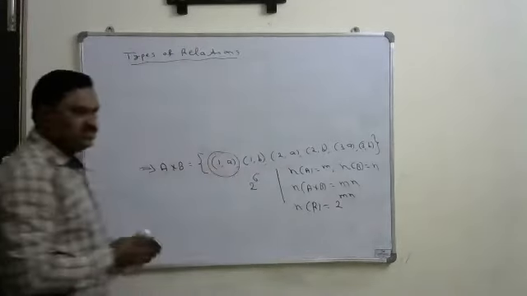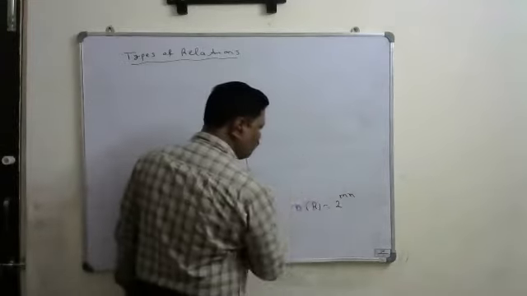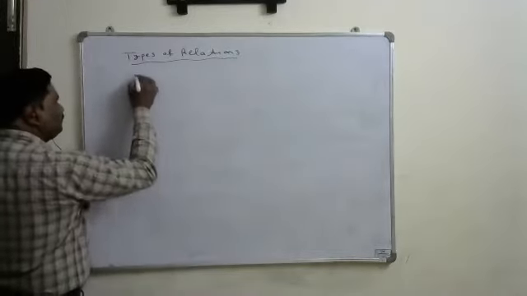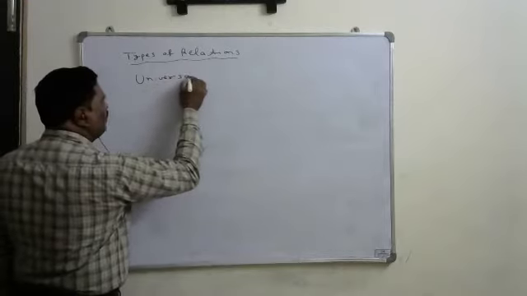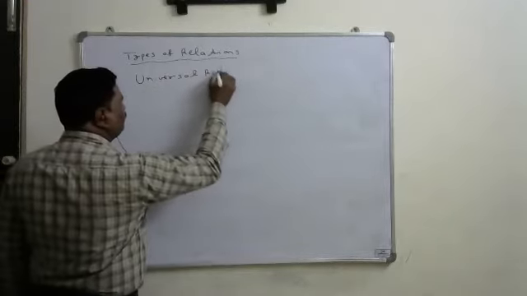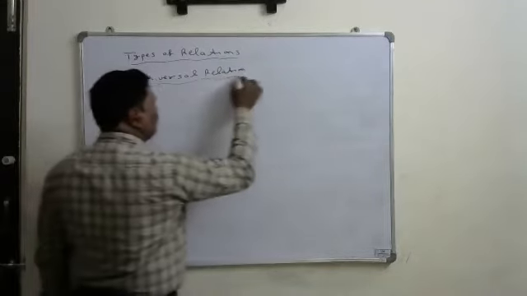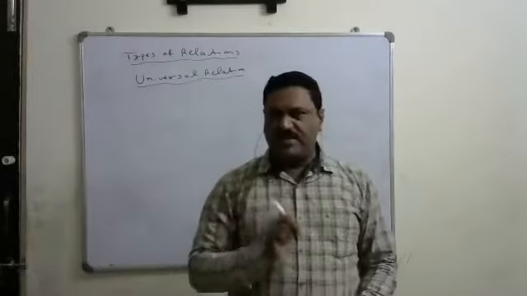Types of relations. In that, the universal relation. First one, universal relation. Look at this. So what is meant by this universal relation?